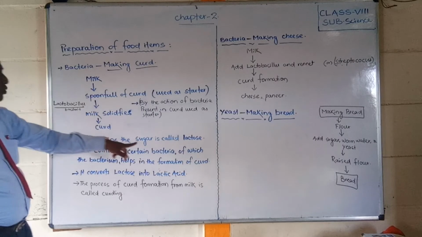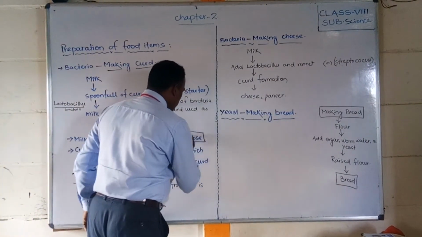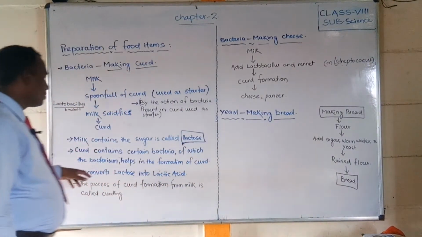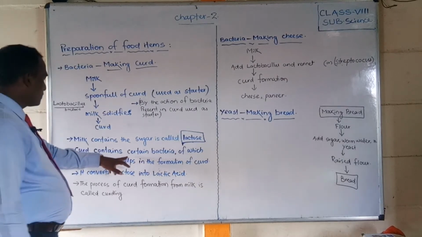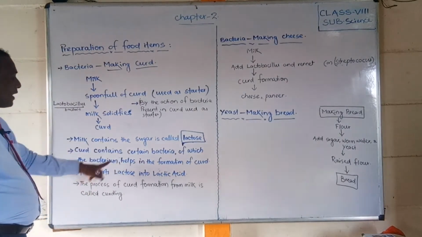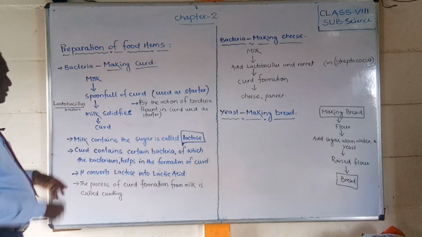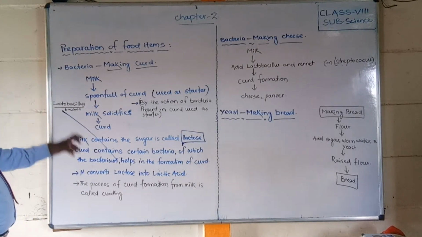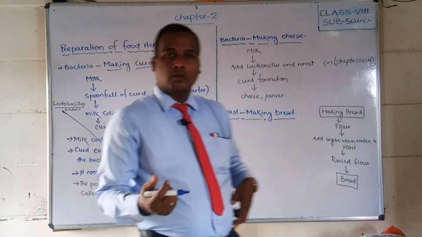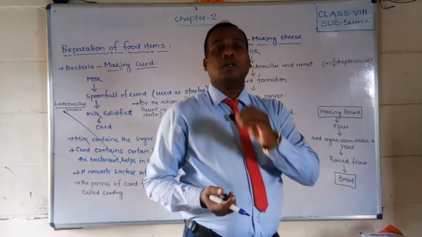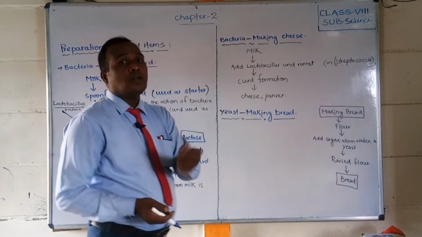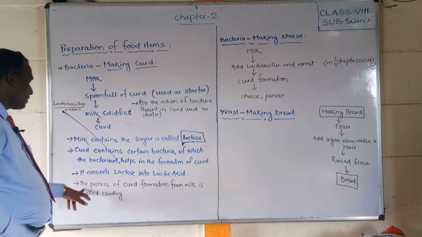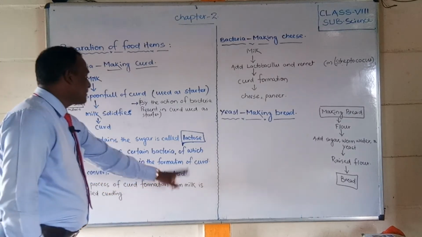Milk contains a sugar called lactose. Remember, students, the sugar contained in milk is called lactose, and curd contains certain bacteria which help in the formation of curd. That bacterium is called lactobacillus, and it helps in the formation of curd. The lactic acid is formed from lactose with the help of the bacterium called lactobacillus. In the process, it converts lactose into lactic acid.